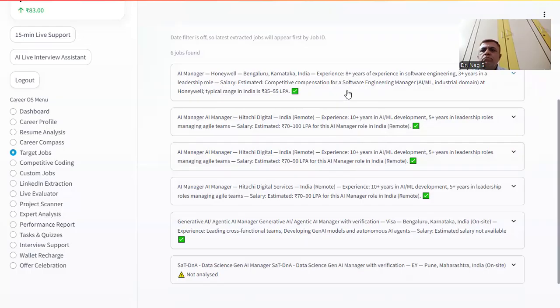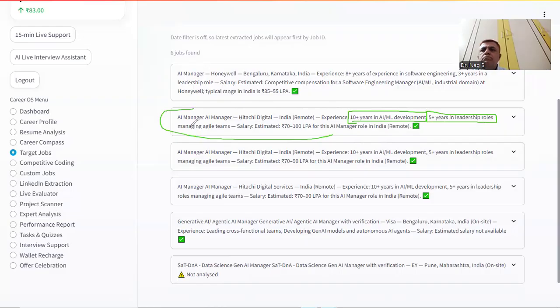So here, suppose this is the AI manager role at Hitachi. It's a remote role where they are looking for a 10 years plus experienced AI ML professional with 5+ years in leadership roles, where they were managing agile systems, and they are looking for an AI manager. And this is the estimated salary package in India, around 70 to 100 LPA. Eventually, I think our initial target is somewhere above 40 LPA. I think your last CTC was 40 plus LPA, which you have told me.